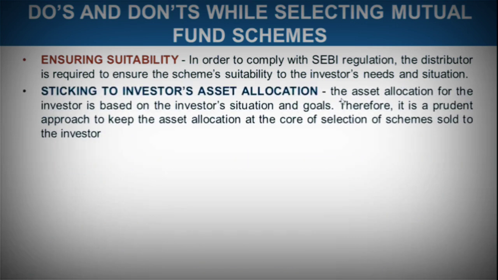Sticking to investors' asset allocation. The asset allocation for the investor is based on investor situation and goal. Therefore, it is a prudent approach to keep the asset allocation at the core of selection of schemes sold to the investor. So we know that some investors are ready to take higher risk, some want to take lower risk. Higher risk people should have more asset allocation in equity instruments.